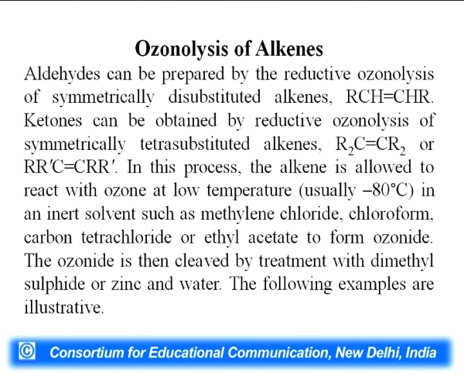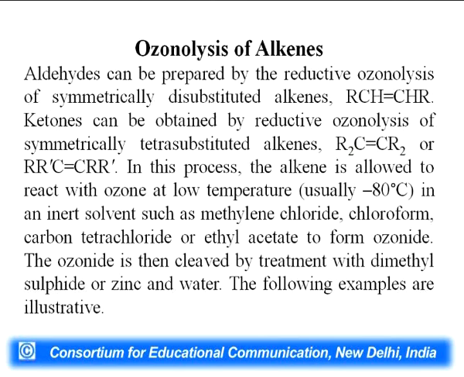Ozonolysis of alkenes. Ozonolysis means addition of ozone. Aldehydes can be prepared by reductive ozonolysis of symmetrically disubstituted alkenes. We have already said what is symmetrical. Symmetrical means when the groups are the same. The ketones can be obtained by reductive ozonolysis of symmetrically tetra-substituted alkenes. Here is a tetra-substituted alkene, where the groups can be similar or different.